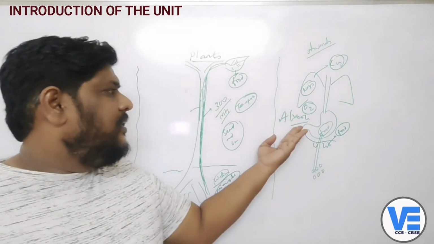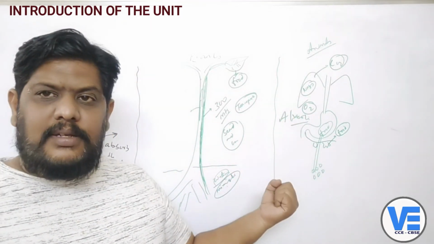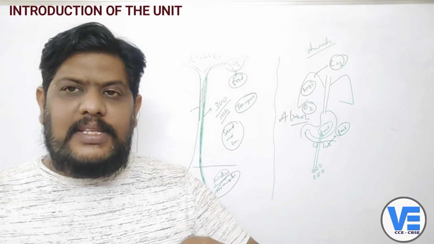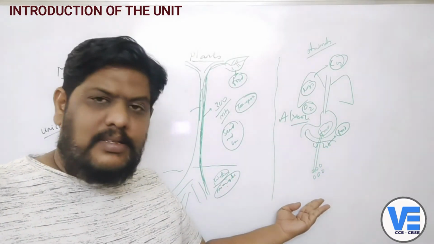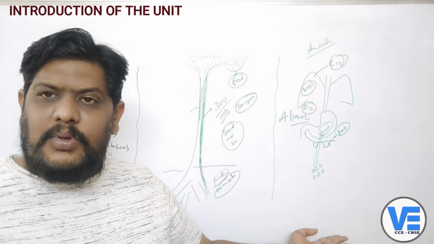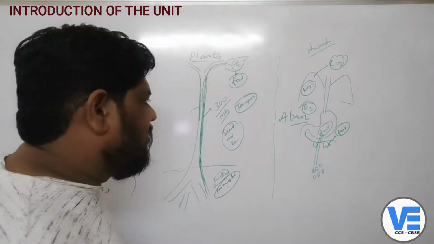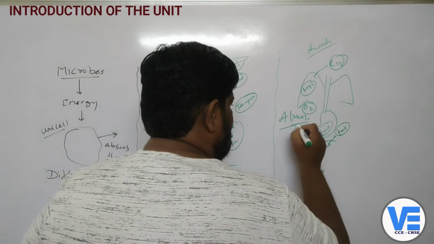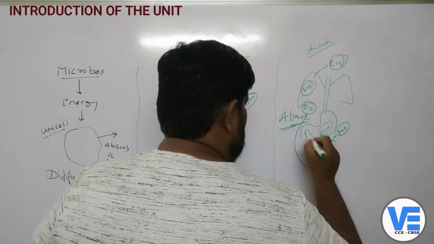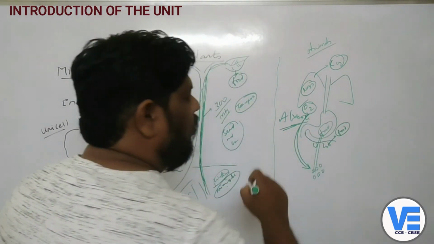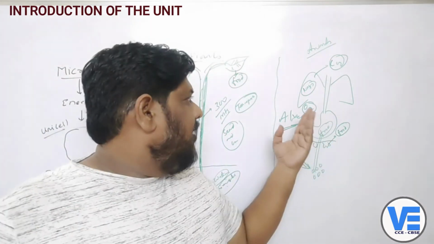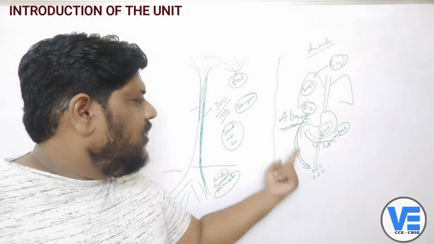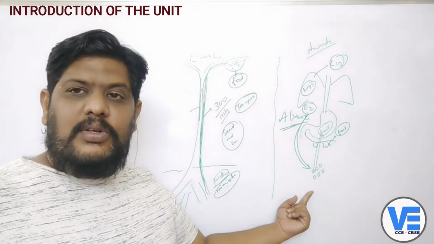So here the alveoli are taking the oxygen, right? Now where is the oxygen? In the alveoli. Now is the alveoli sending them to the cells? No, they are not sending them to the cells. Now we have also seen that this oxygen which is here also should go to the cells. Then who will take them? There should be a separate system where the food should be sent to the cells, and also the oxygen should be sent into the cells.